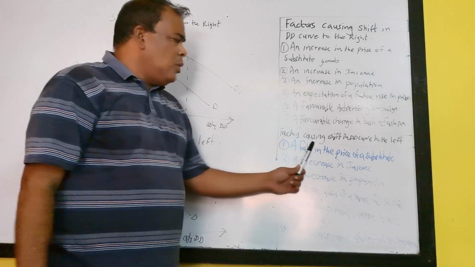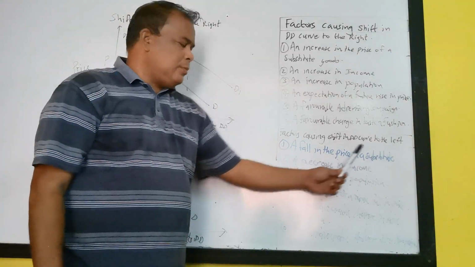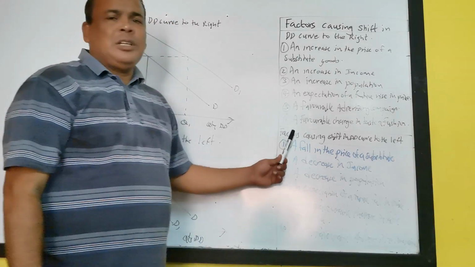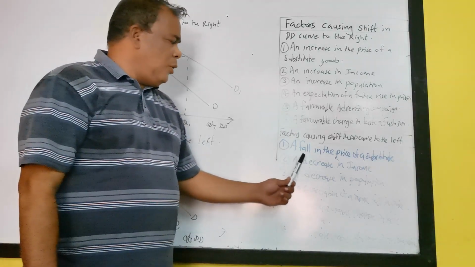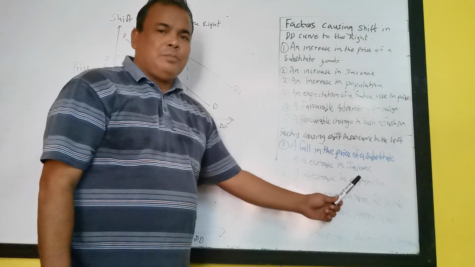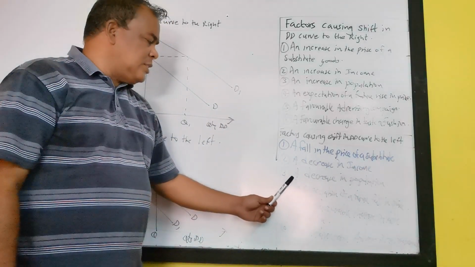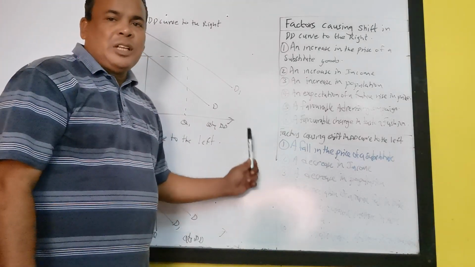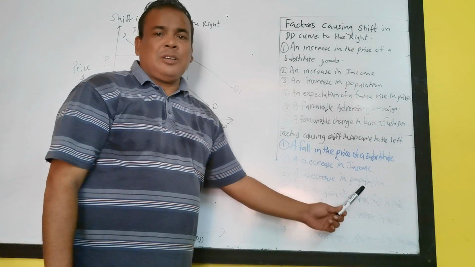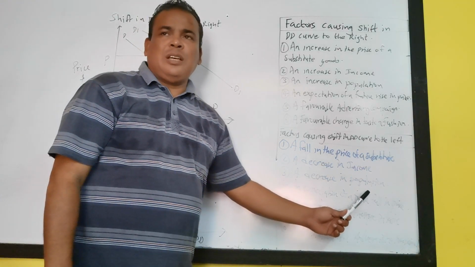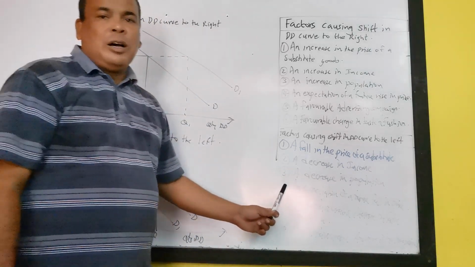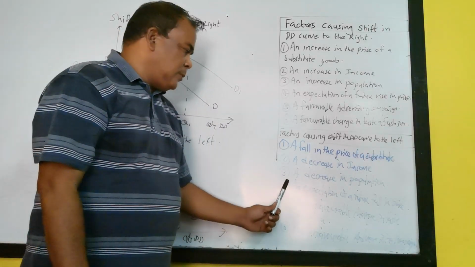Now, factors causing a shift in the demand curve to the left. It will be the opposite of factors causing a shift in the demand curve to the right. A fall in the price of a substitute product. A decrease in income, people will buy less, demand will decrease. Such a decrease in demand will shift the demand curve to the left. A decrease in population. The inhabitants of a country decrease, so fewer goods and services will be demanded, demand will decrease, and such a decrease in demand will shift the demand curve to the left.